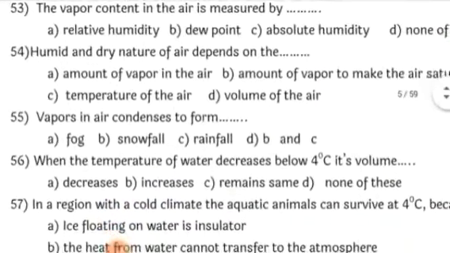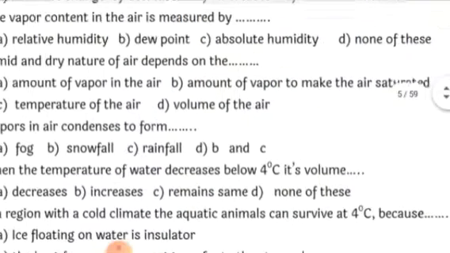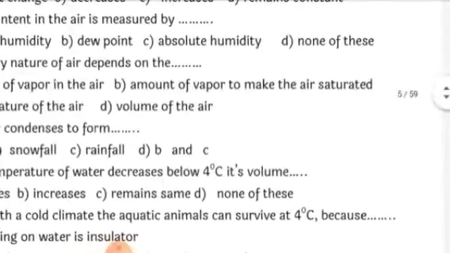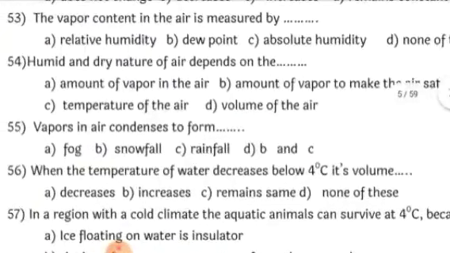Next, humid and dry nature of the air depends on, actually if you go to see this, students, three things, and all three are given here. One is the amount of vapor in the air, second is the amount of vapor needed to make the air saturated, and third is the temperature of the air. So all these three options are correct. The fourth option should have been all of the above.